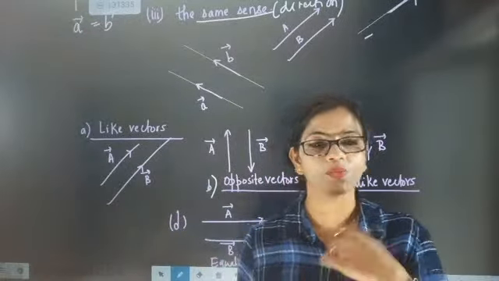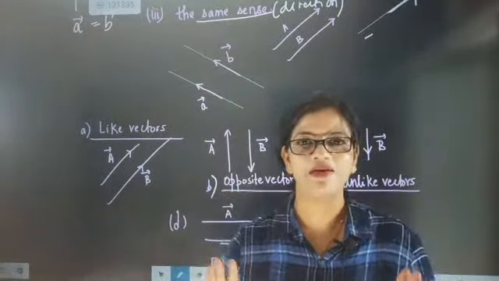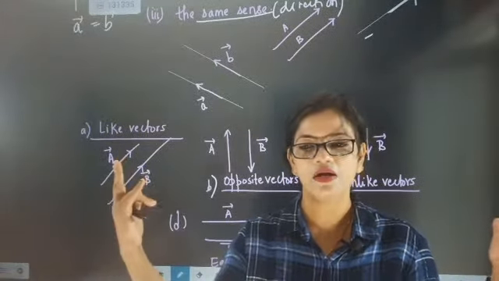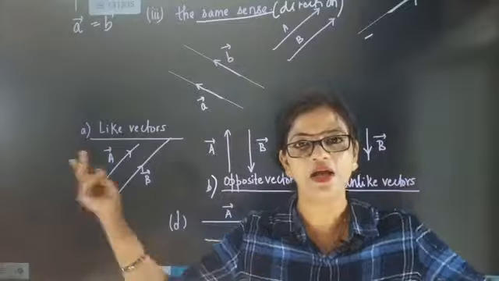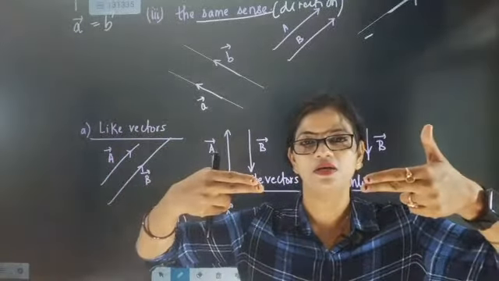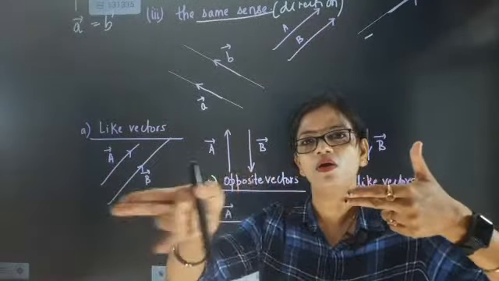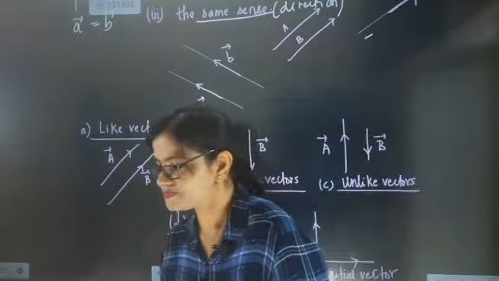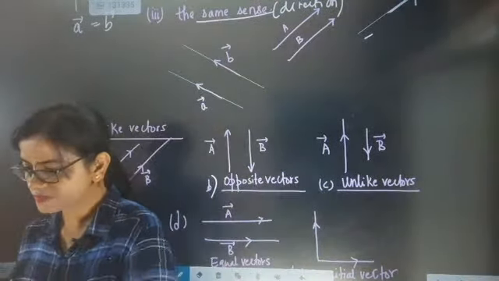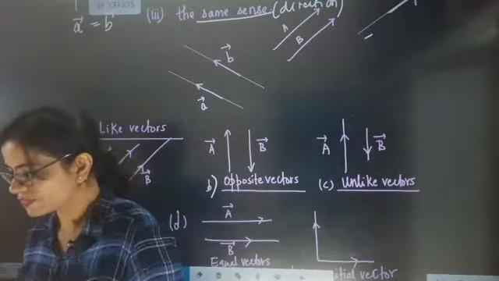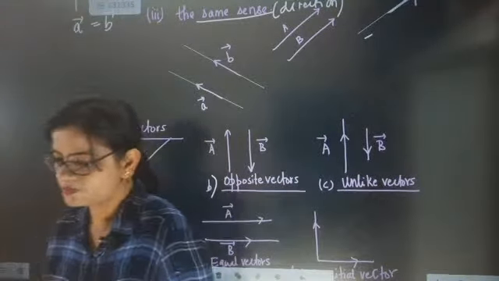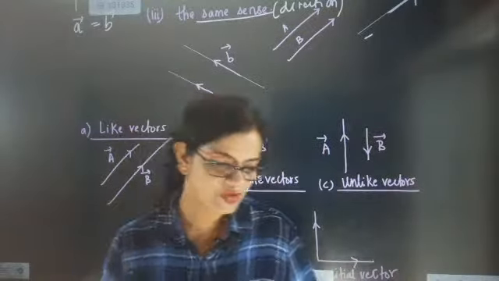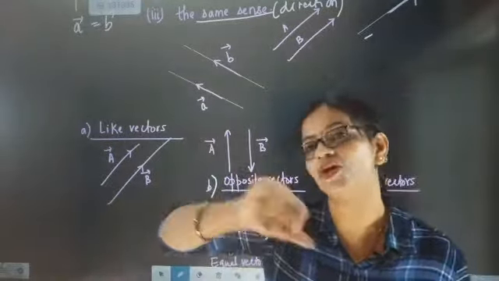So when we are talking about opposite vectors, 100% their supports are parallel. But how can we tell that two vectors are on a line and they will be like this? Is it possible, or is this one more possible? Which one is more possible? See, opposite vectors cannot be equal vectors. Absolutely correct, Sarvana.